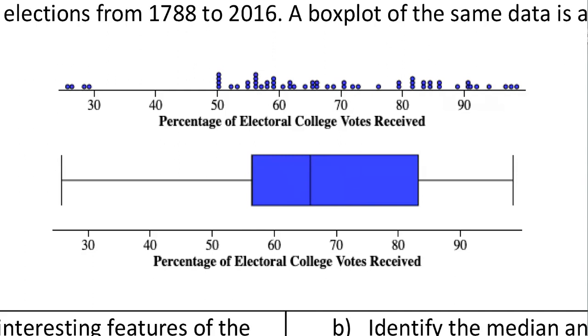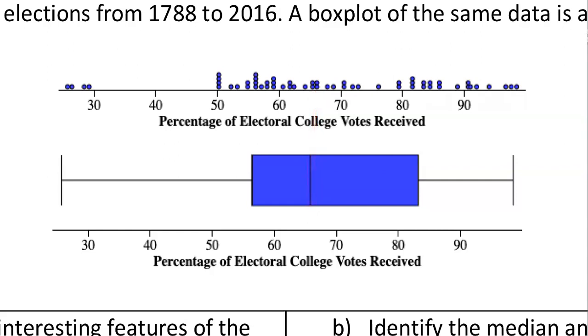To remind you about box plots, the box plot marks the minimum right here. That would correspond to this point. It marks the maximum right here, which corresponds to that election. It marks the median right here inside the little rectangular box. That's why it's called a box plot. So it looks like the median is about 65 or 66.